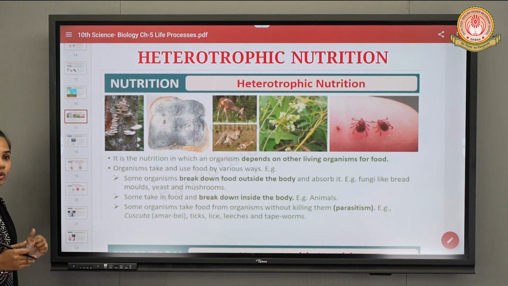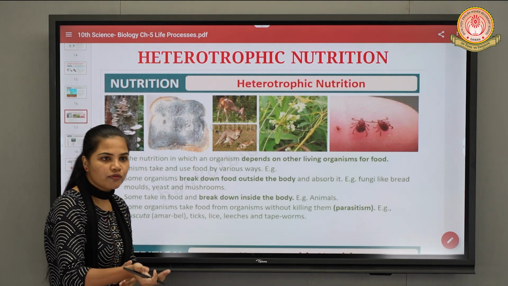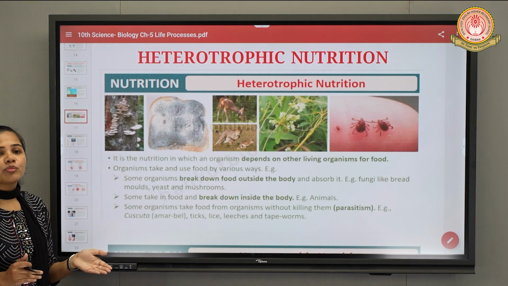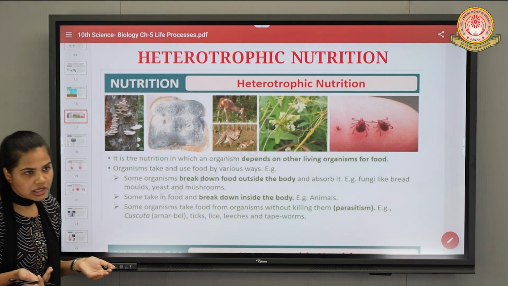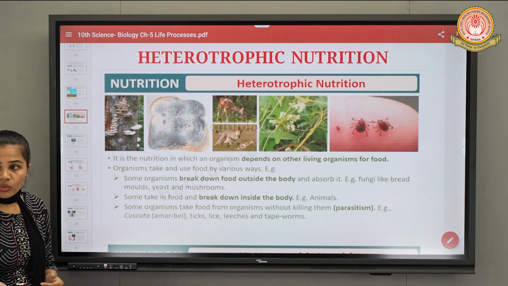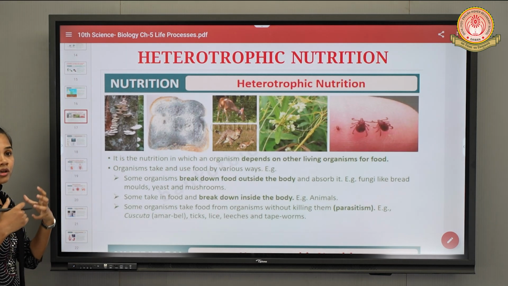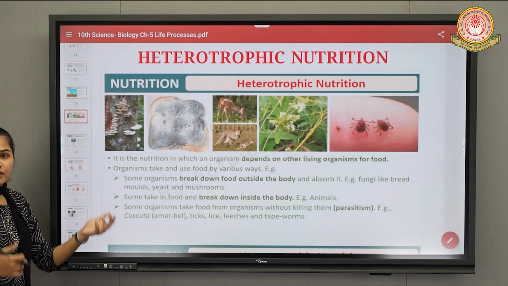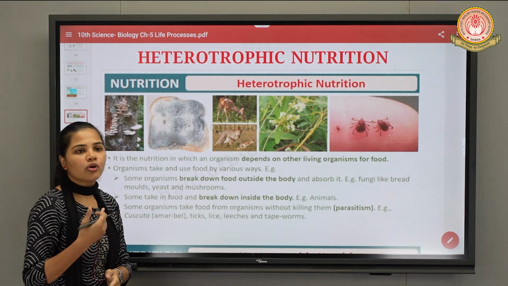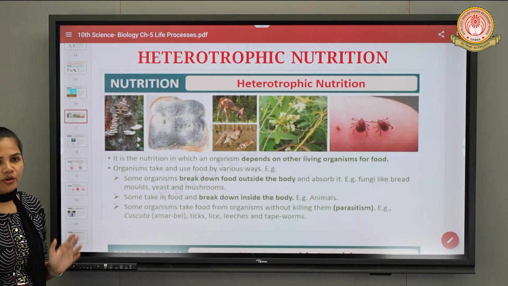Then secondly, we have some animals which break down the complex food materials into simpler forms inside their body. For example, we human beings are also heterotrophic organisms. Our digestive system, the internal organs involved in digestion, is responsible for the breakdown of complex food materials into simpler forms.